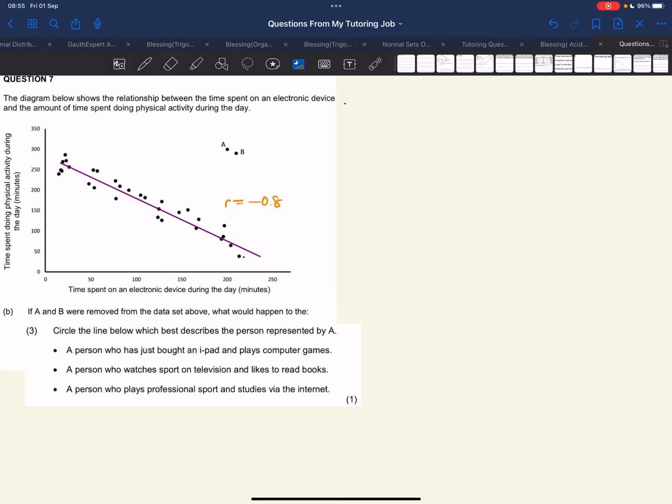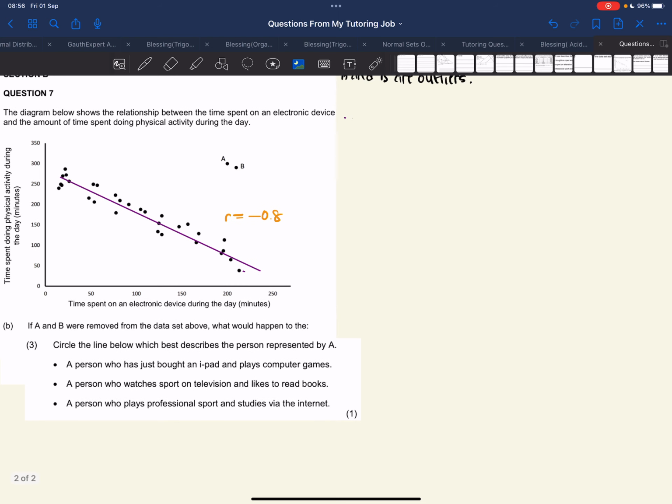Okay, right now in question B3, they say, circle the line below which best describes the person represented by A. The given options are: a person who has just bought an iPad and always plays computer games, a person who watches sport on television and likes to read books, a person who plays professional sport and studies via the internet.